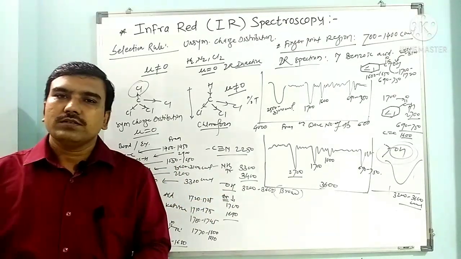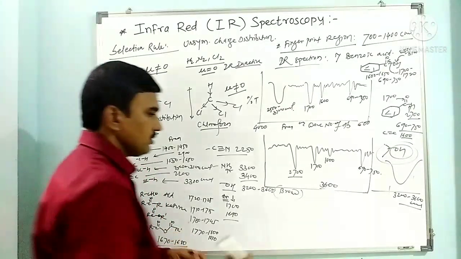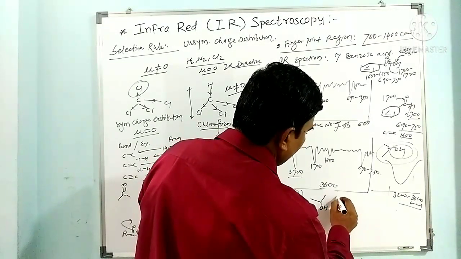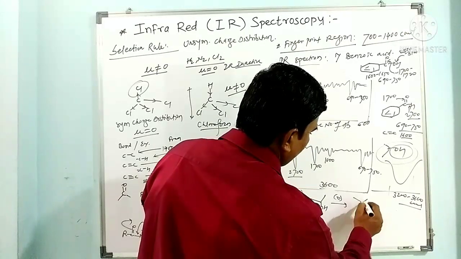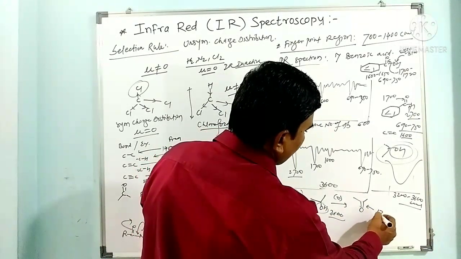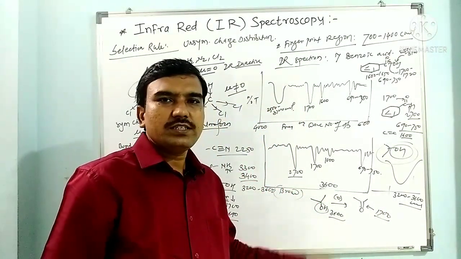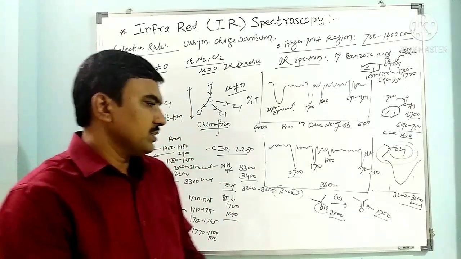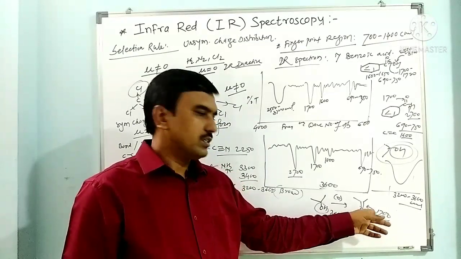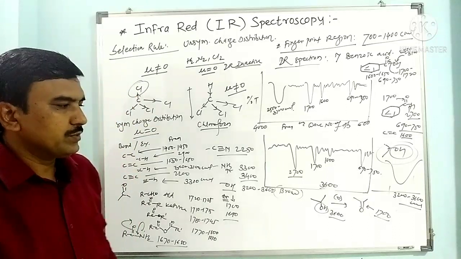We can also check the progress of a reaction. Suppose we have an alcohol as a reactant that undergoes oxidation to give a ketone. The alcohol has a peak around 3600 and the ketone carbonyl is around 1700 or 1710. The disappearance of the alcohol peak indicates the reaction is complete, or if it appears along with the ketone peak in the reaction mass, then the reaction has not completed. So the progress of a reaction can also be monitored with the help of IR spectroscopy.